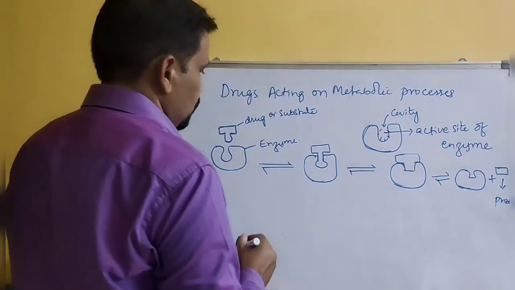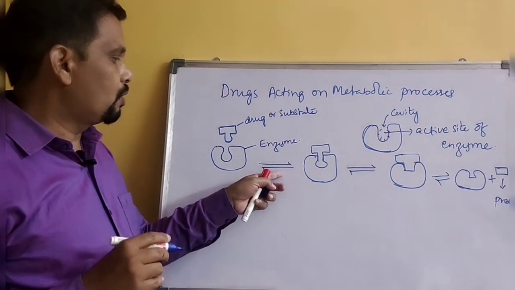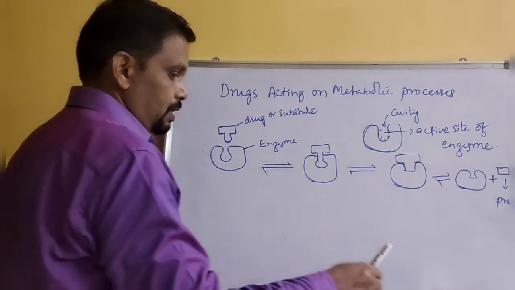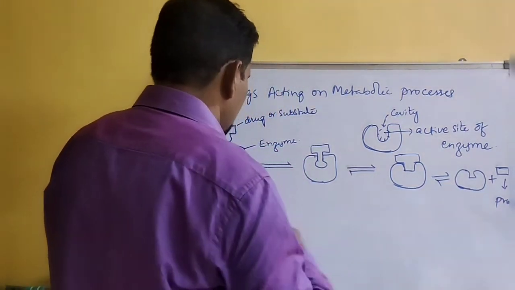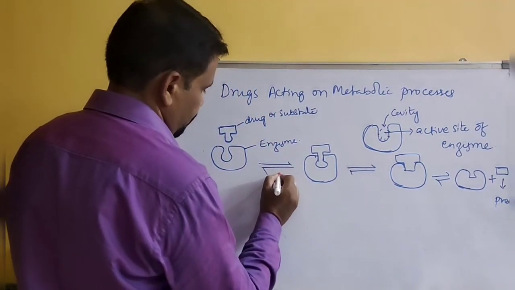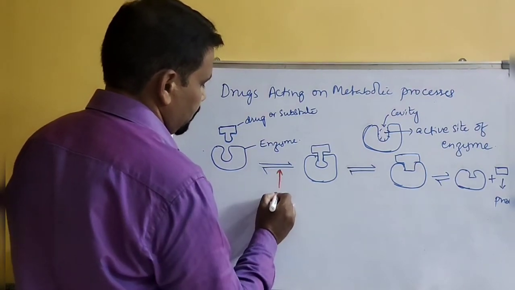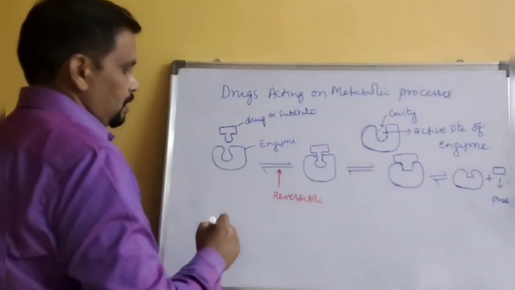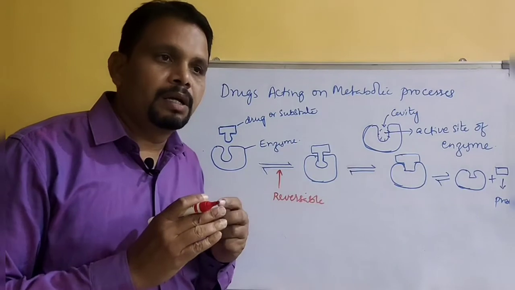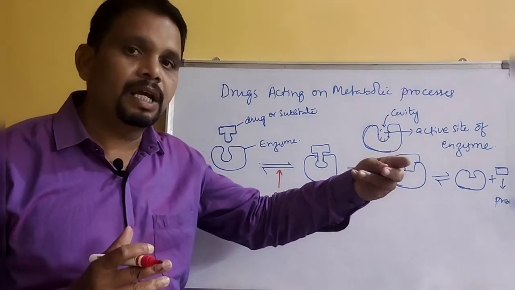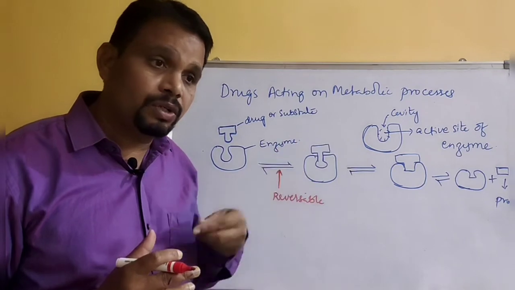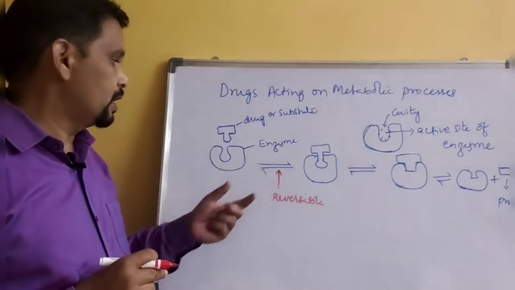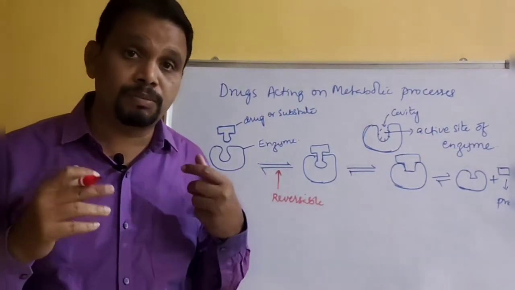Okay, so you observe that here I kept all of them as reversible reactions. That means enzymatic reactions are reversible: the reaction can proceed forward, and at the same time it can also go backward. The enzyme has that ability. All the enzymatic reactions are reversible reactions.